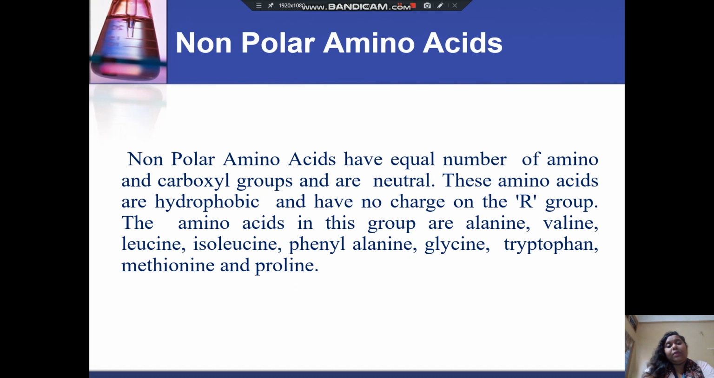So now I will be discussing the non-polar amino acids. What are non-polar amino acids? They have an equal number of amino and carboxyl groups and are neutral in nature. These amino acids are hydrophobic and have no charge on the R group. The amino acids in this group are alanine, valine, leucine, isoleucine, phenylalanine, glycine, tryptophan, methionine, and proline.